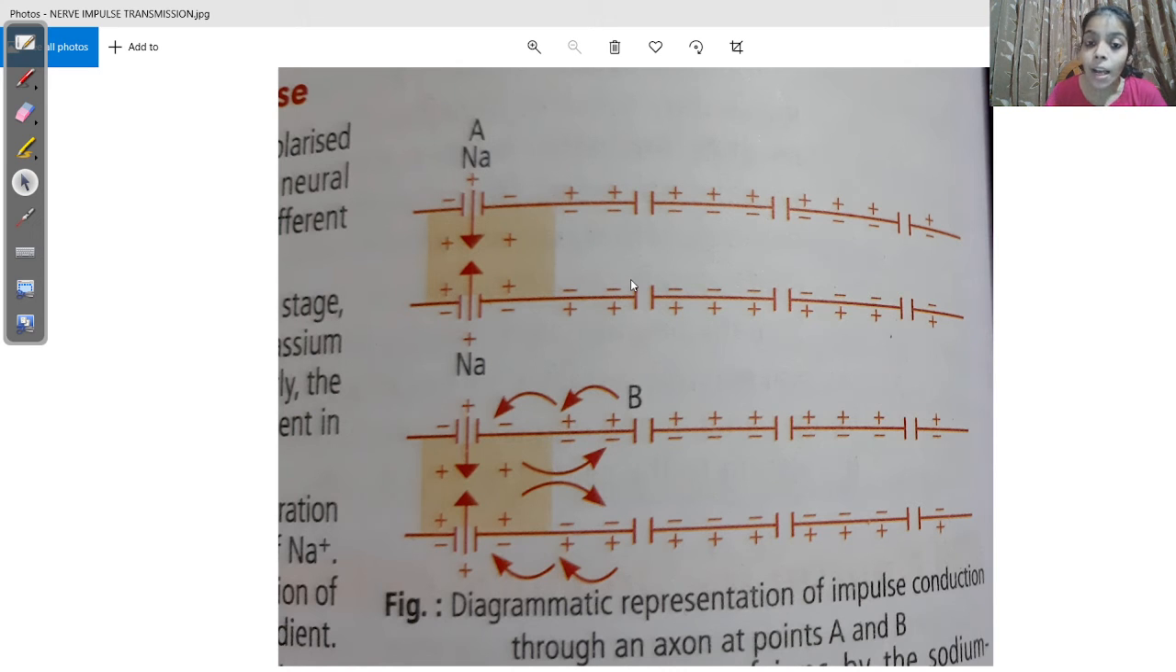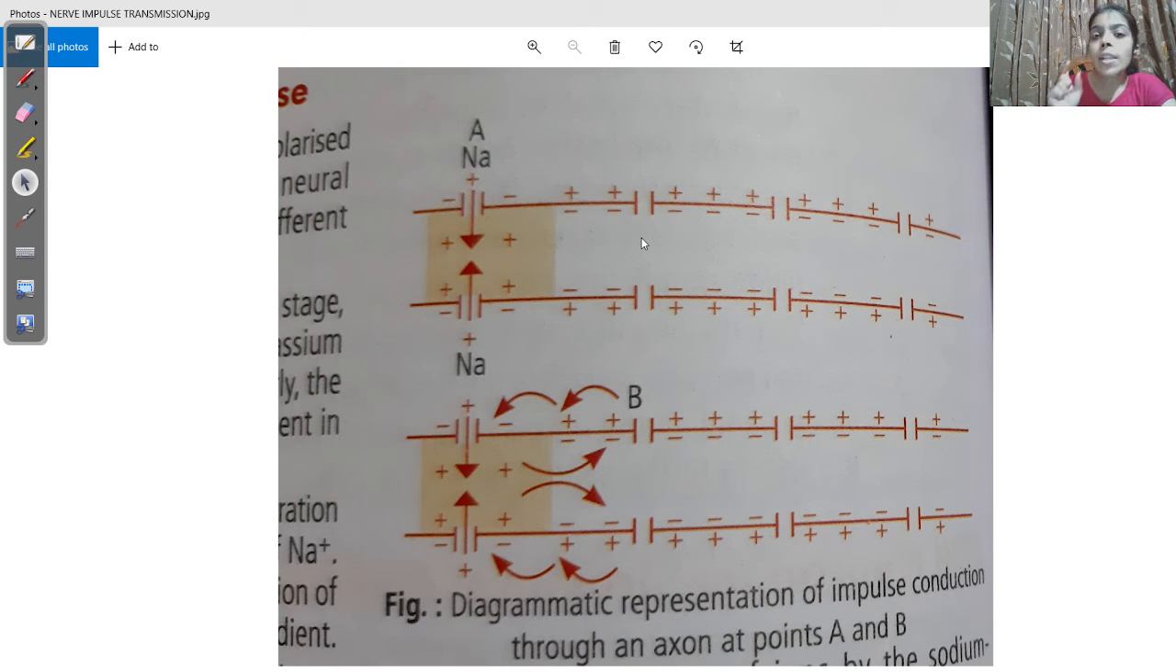Again, when this part will be stimulated or when this part will be depolarized, it will act as a battery for the neighboring polarized area. So in this way, the nerve impulse travels like a wave, and that is why the term wave of depolarization is used.